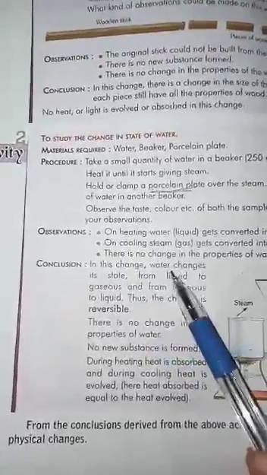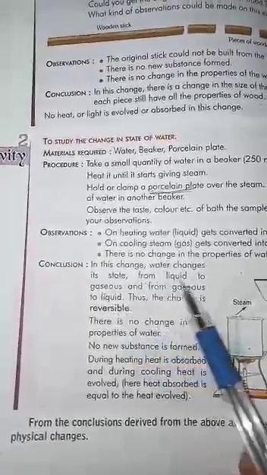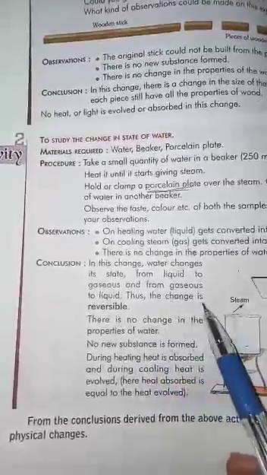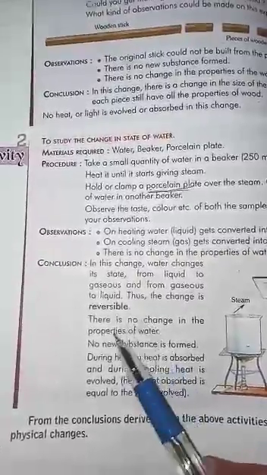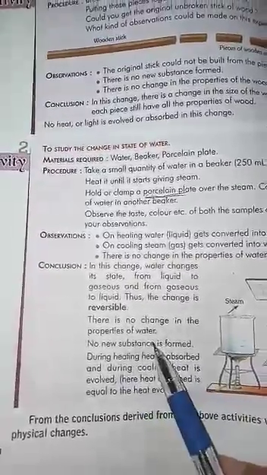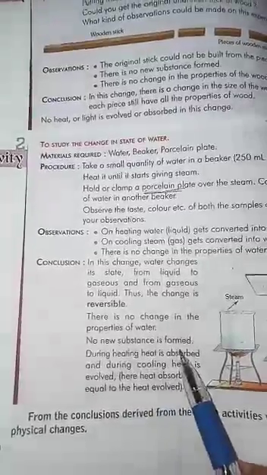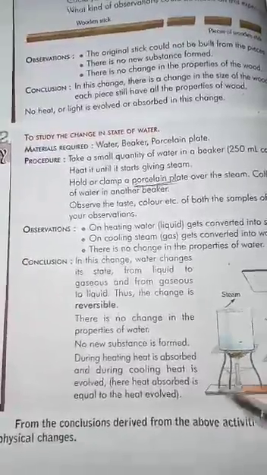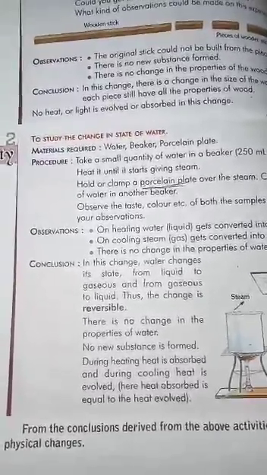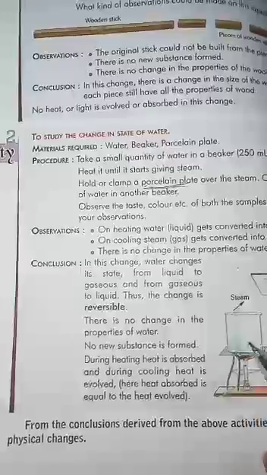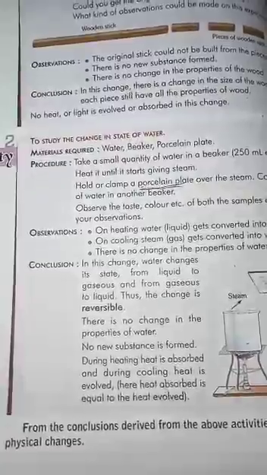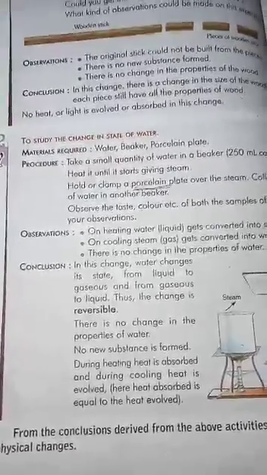In this change, water changes its state from liquid to gaseous and from gaseous to liquid. This change is called a reversible change. There is no change in properties of water, no new substances formed. When you heat the water, heat will be absorbed, and during cooling that heat will be evolved. Firstly, when you heat the water, heat is absorbed into the water. When you cool the water, that same heat is evolved. Evolved means come out from the water.